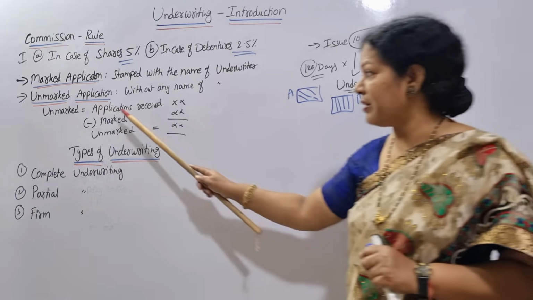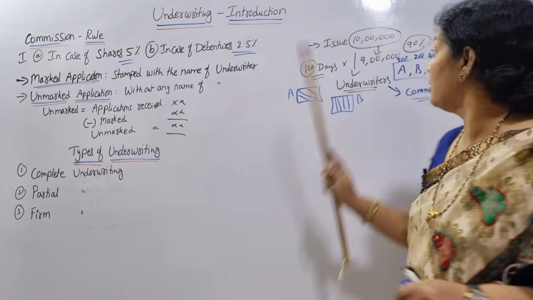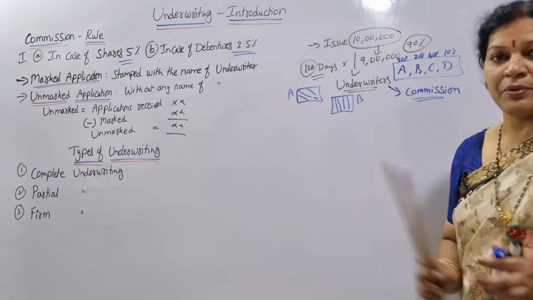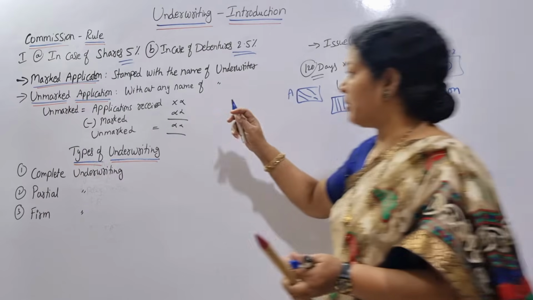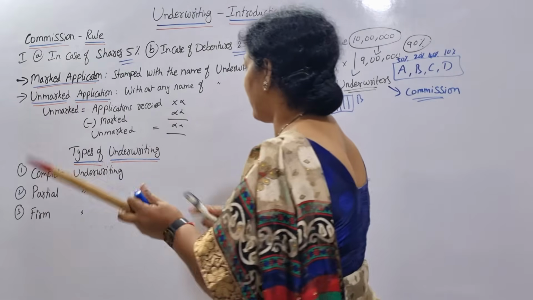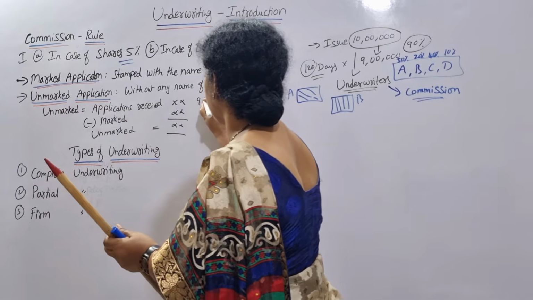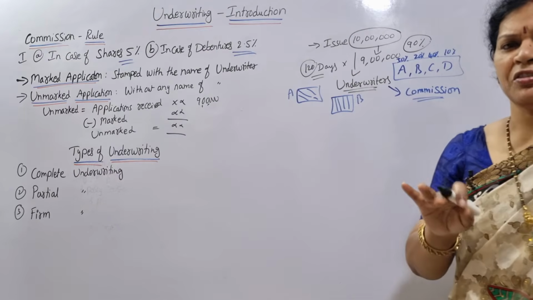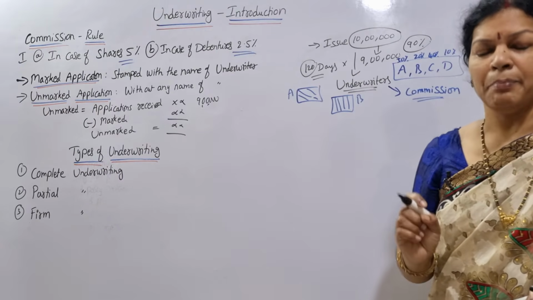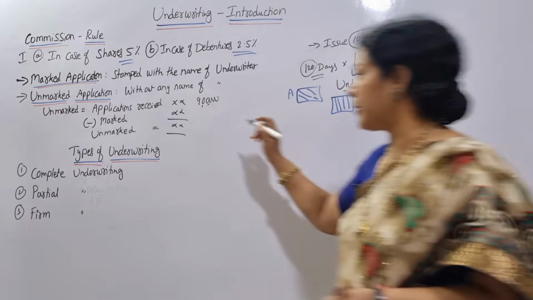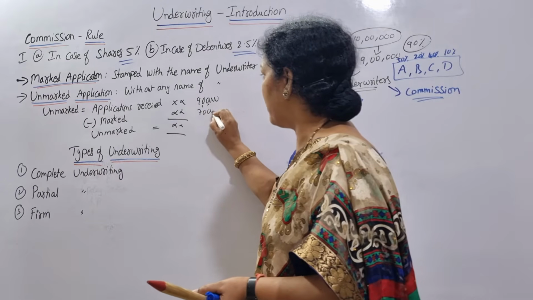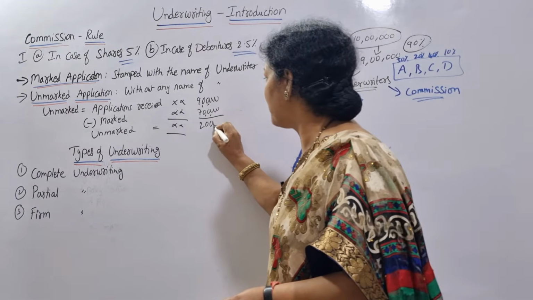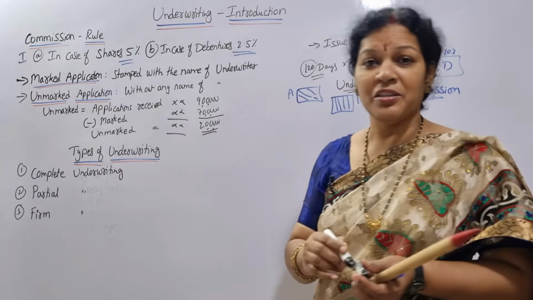Now, a simple formula you remember: how do you get the unmarked application? For that, how many applications have we received? Say we have issued 10 lakh. Out of that, 9 lakh applications are received. Out of this, marked means they have put the stamp. Say marked applications are 7 lakh. So we will deduct the marked one. Marked is 7 lakh, unmarked is 2 lakh.